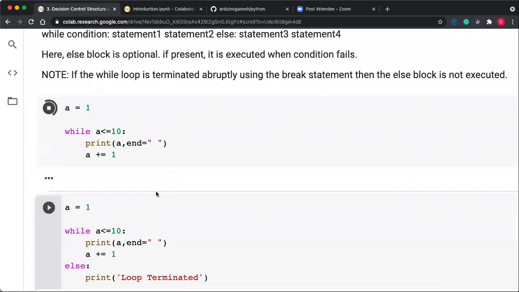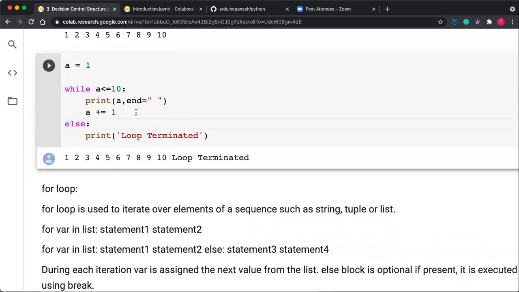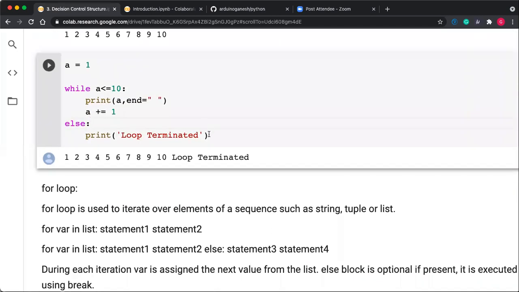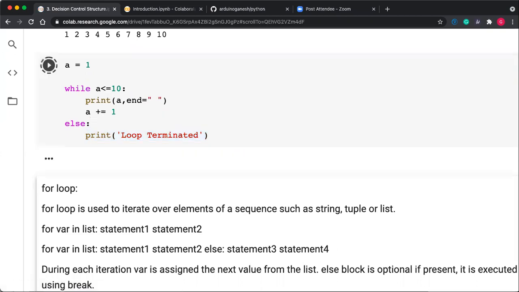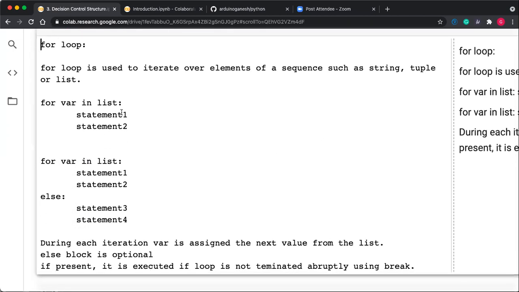Now the next one is the else block, how to use the else block. Here is the same program with the else. Else is not compulsory, but here we have printed something in an else block. When the condition is true, it will execute this statement. But when the condition is false, it will execute else. So it will print 1 to 10. After 10, when a becomes 11, the loop gets terminated and it will print loop terminated. Getting this?